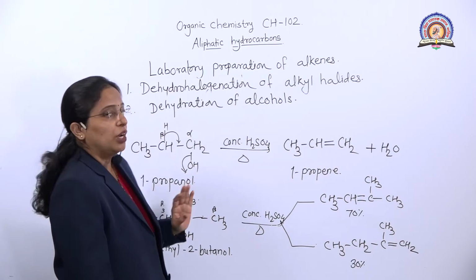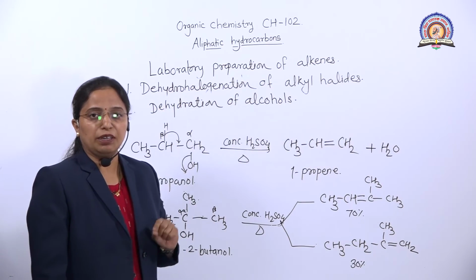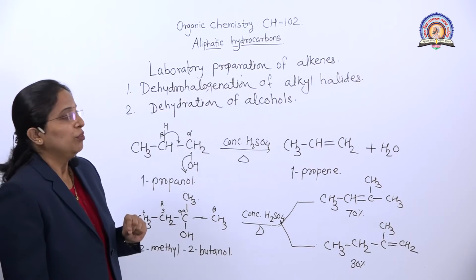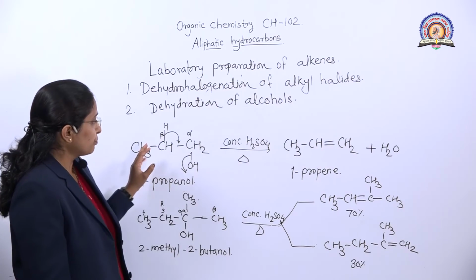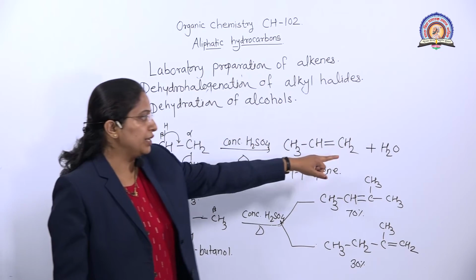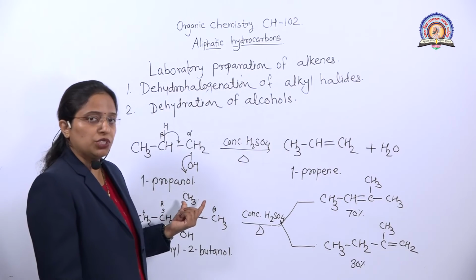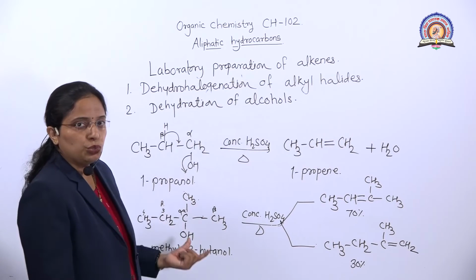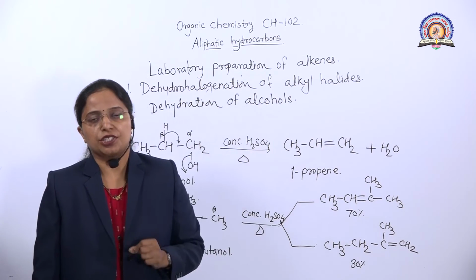So, students, you have to remember that dehydration of alcohol occurs in an acidic medium. For that we use concentrated sulfuric acid. We heat the reaction, then elimination occurs, a water molecule gets removed and we get the alkene. If 2 beta hydrogens are present in the reaction, we use the Saytzeff rule. The Saytzeff rule is nothing but the elimination reaction.